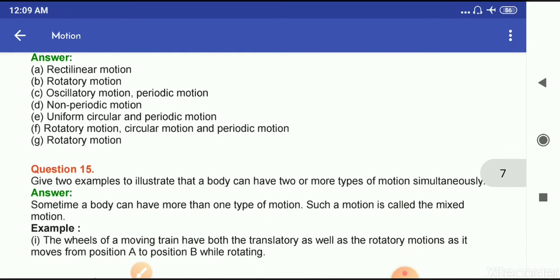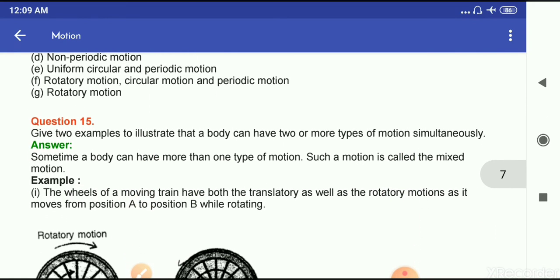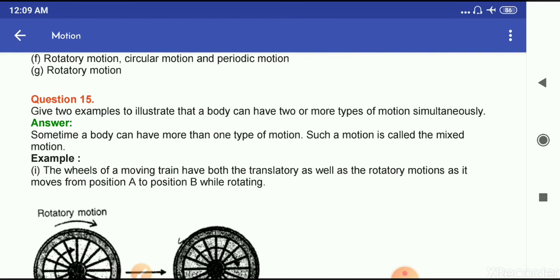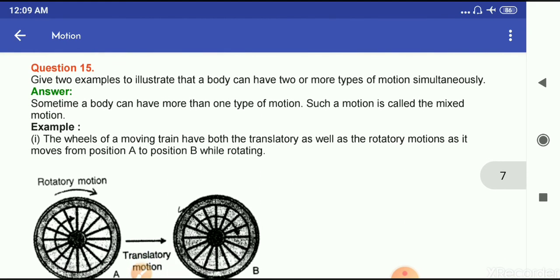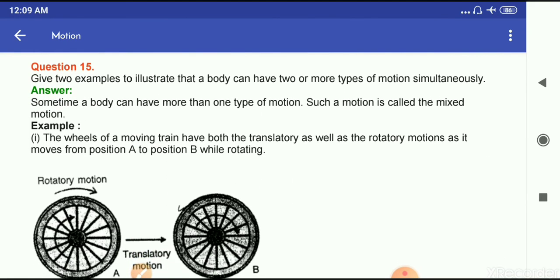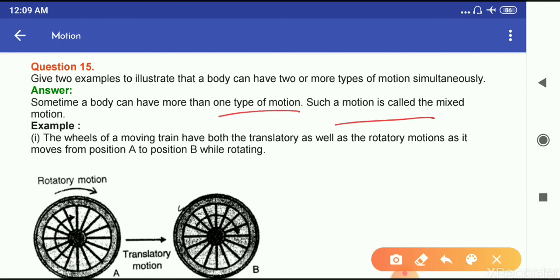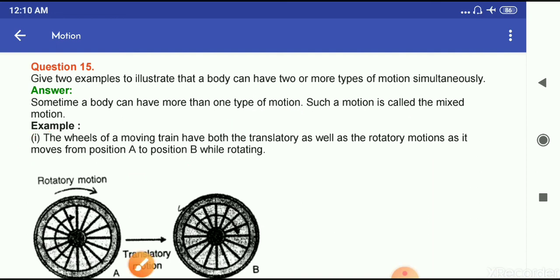Then question number 15. Give two examples to illustrate that a body can have two or more types of motion simultaneously. So sometimes a body can have more than one type of motion. Such a motion is called the mixed motion. For example, a wheel of a moving train has both translatory as well as rotatory motion as it moves from position A to position B while rotating.